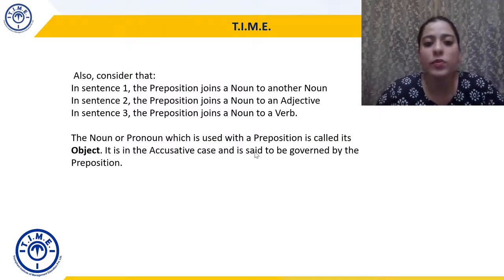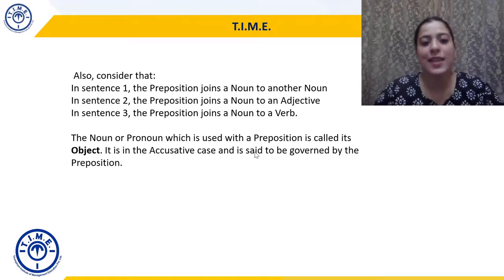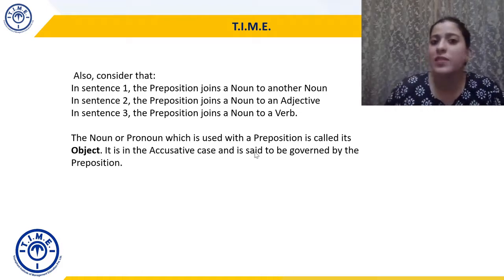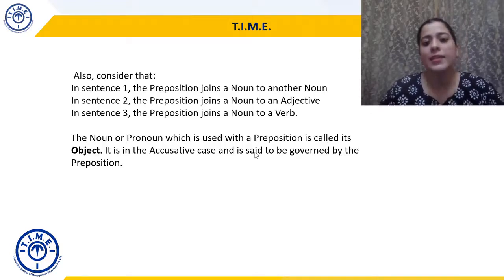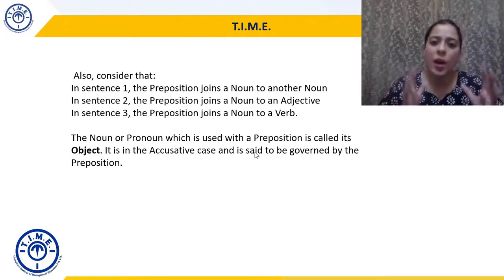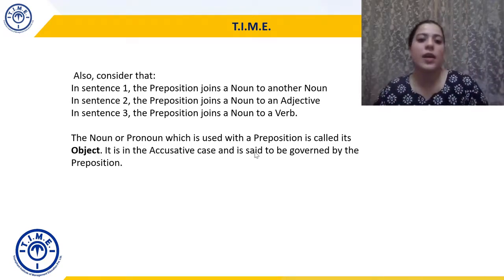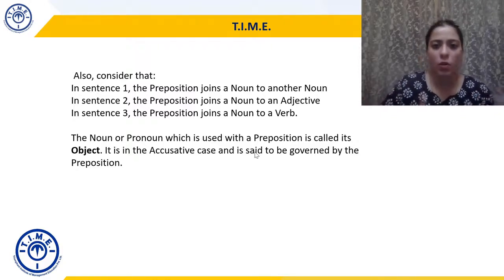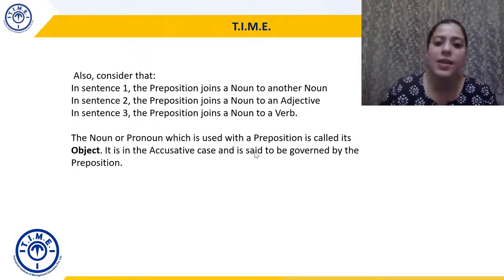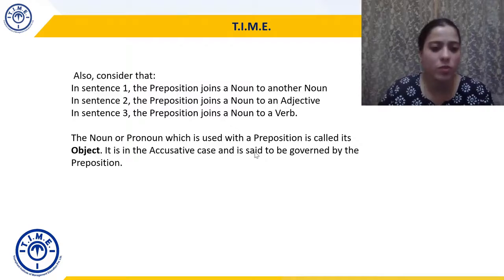The noun or pronoun which is used with a preposition is called its object. It is in the accusative case. As we know from previous discussion, accusative case का मतलब होता है something which is in the objective case, right? And is said to be governed by the preposition. Okay, so हर preposition का एक object होता है and usually the object is in the objective case. Easy to remember, object, objective case, and is said to be governed by the preposition.